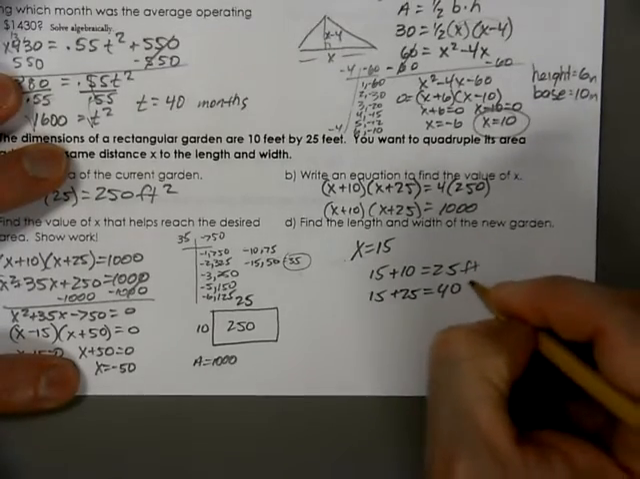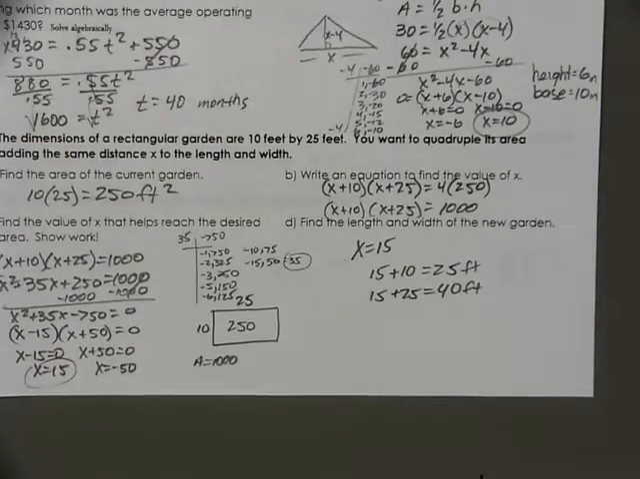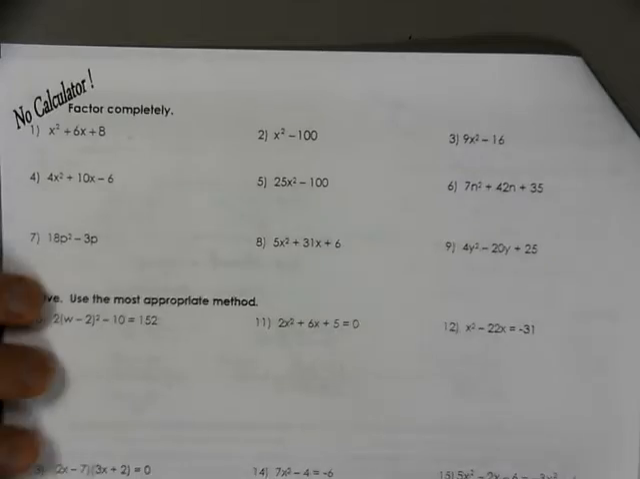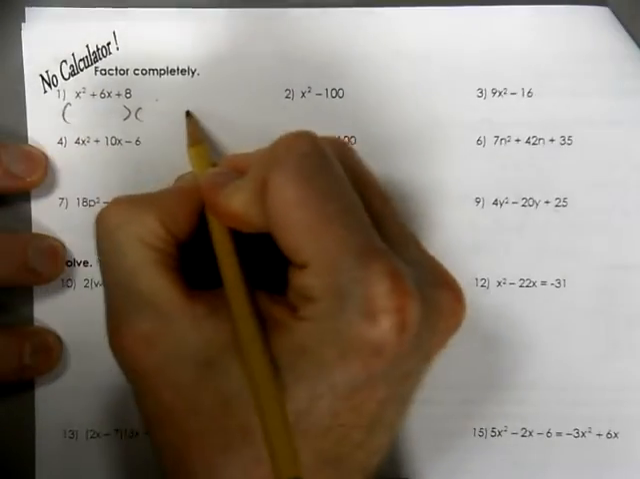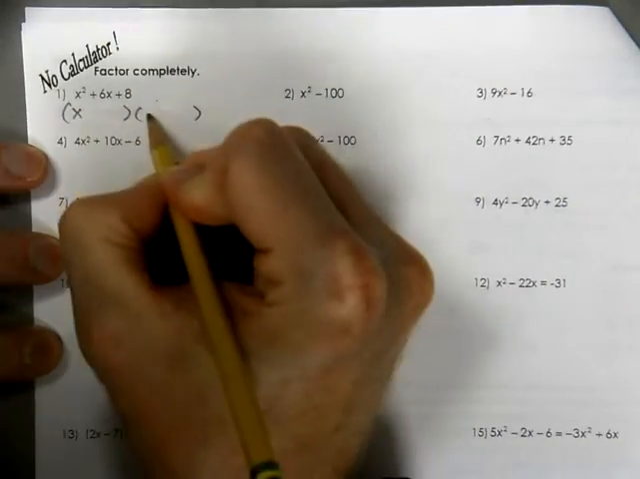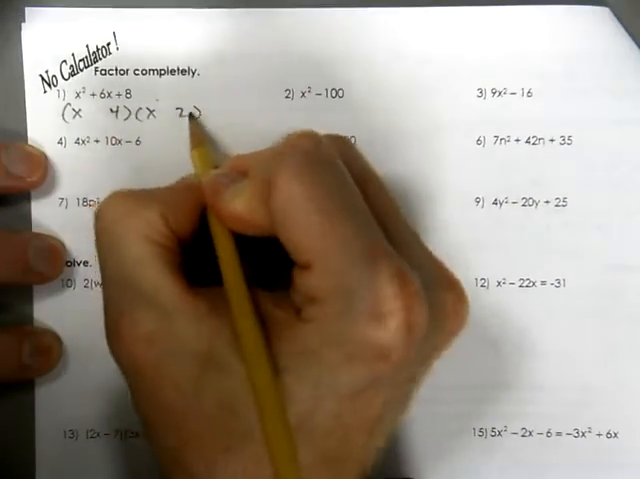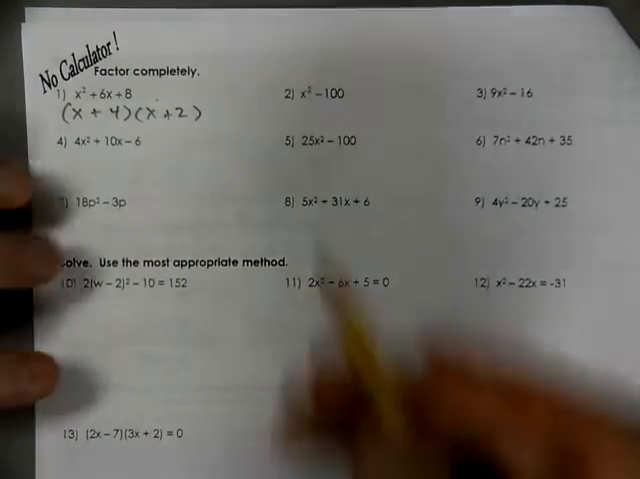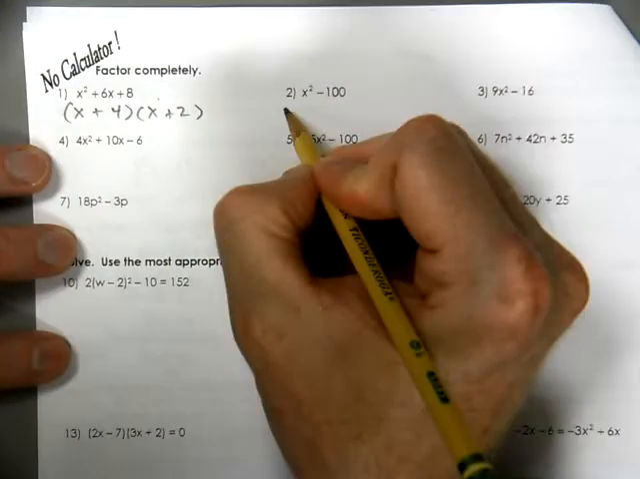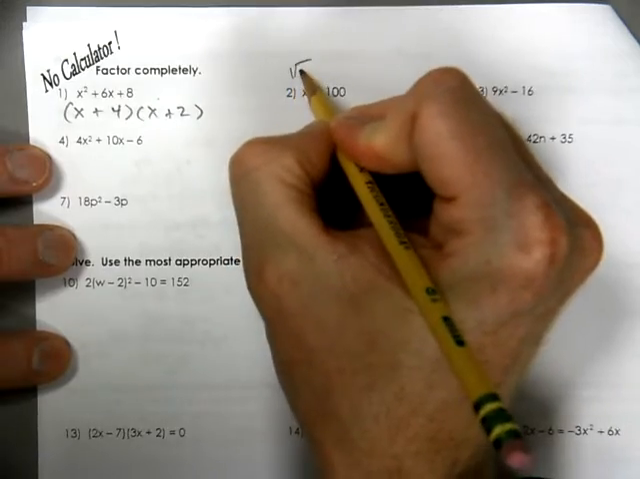So that's going to be feet and feet. These we should not be using our calculator for. We're looking for two numbers to multiply to be 8 and add to be 6. Kind of a guess and check format there. Here's the difference of two squares. We can take the square root.